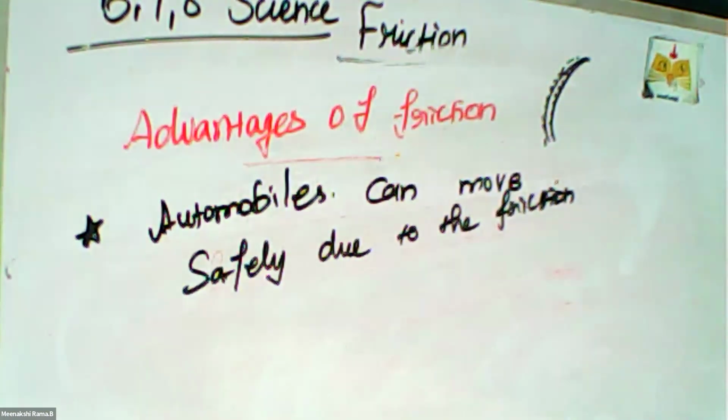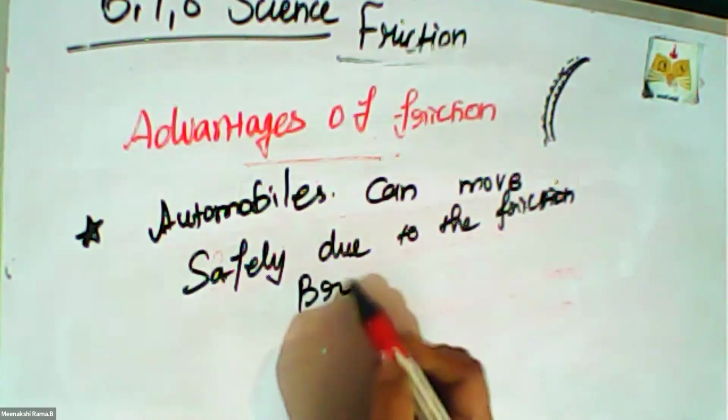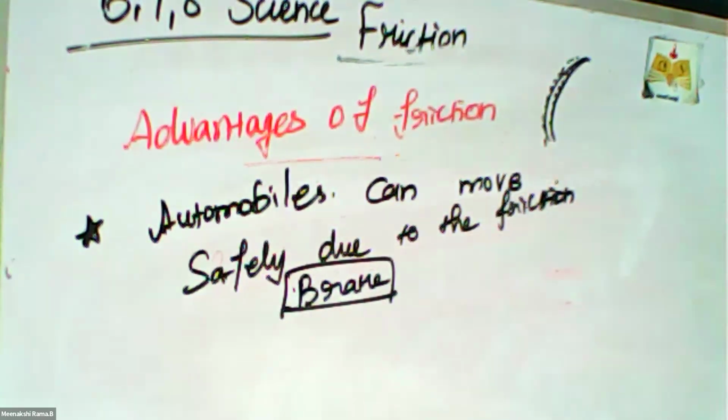Brakes can be applied due to frictional resistance. Yes, brakes play a very important role in the vehicle. Brakes can be applied due to the frictional resistance on the brake shoes.